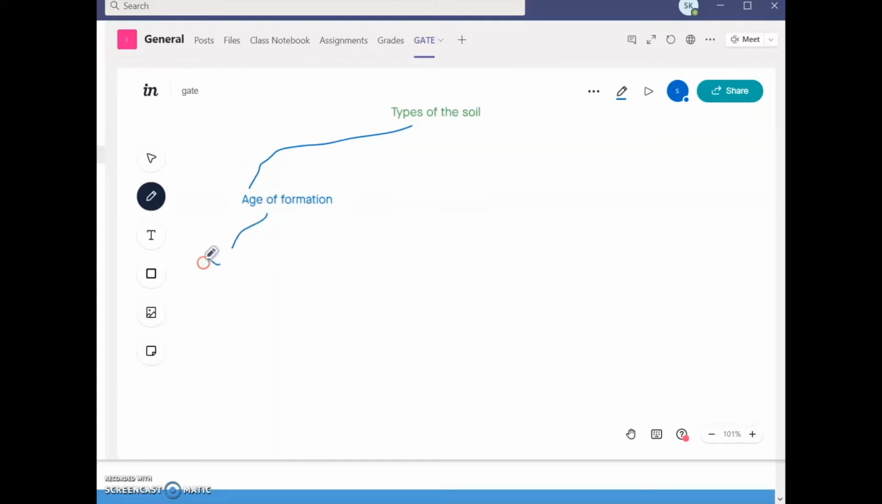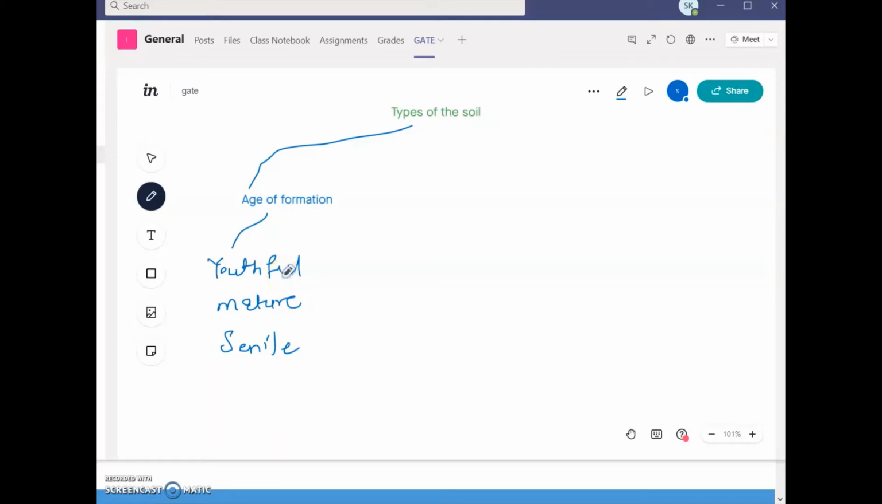The first one is youthful, the second one is mature, and the next one is senile. Okay, so what is this? Youthful means basically when it is fully pervious. So when the soil is fully pervious, we can call it youthful.